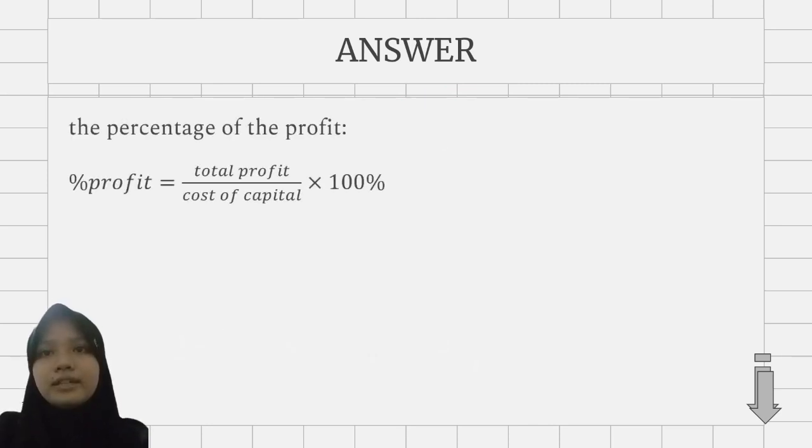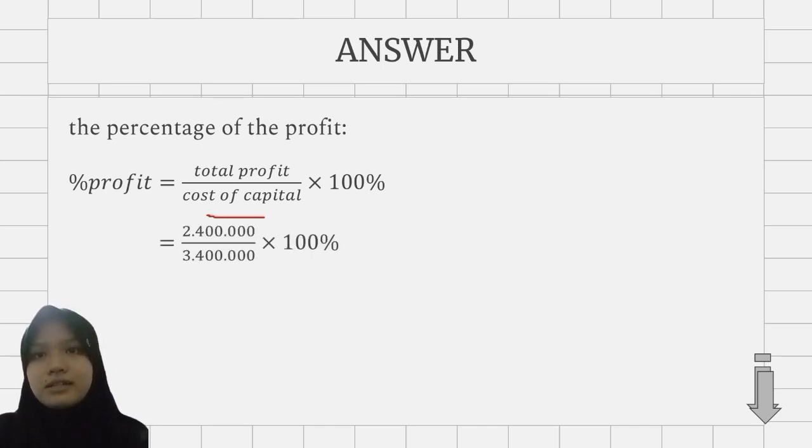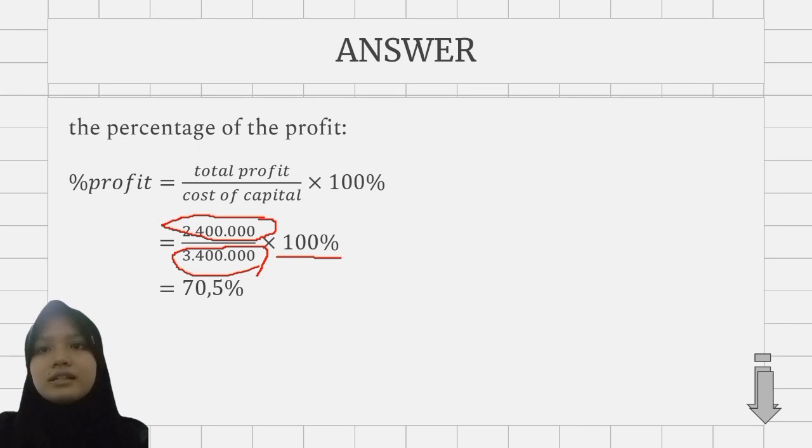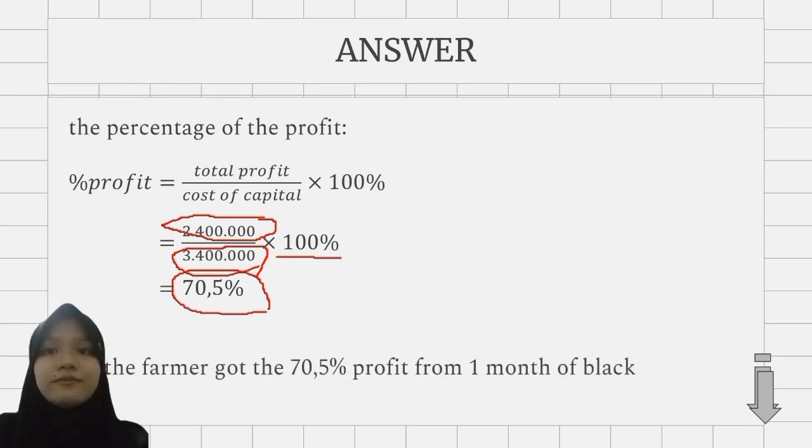To find the percentage of the profit, we can find it with total profit over cost of capital times 100%. We know that the total profit is this and the cost of capital is this, times 100%. So we get the percentage of profit is 70.5%. So the farmer got the 70.5% profit from 1 month of black soybeans production.